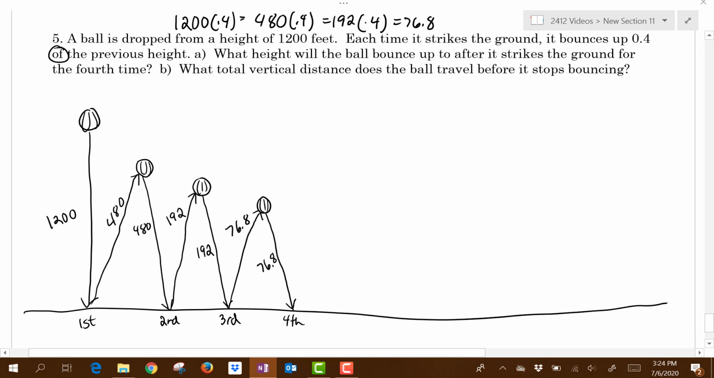Now, part A says, what height will the ball be after it bounces, or after it strikes the ground for the 4th time? So how high will it go after that? So again, I'm going to take that 76.8 and we're going to multiply by 0.4, and I get 30.72.